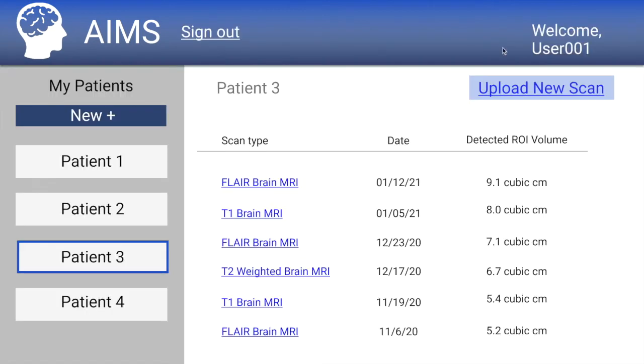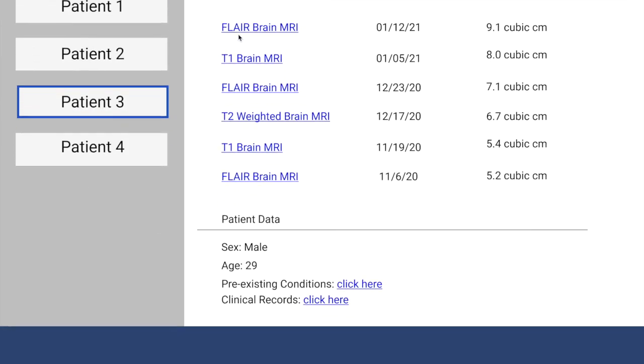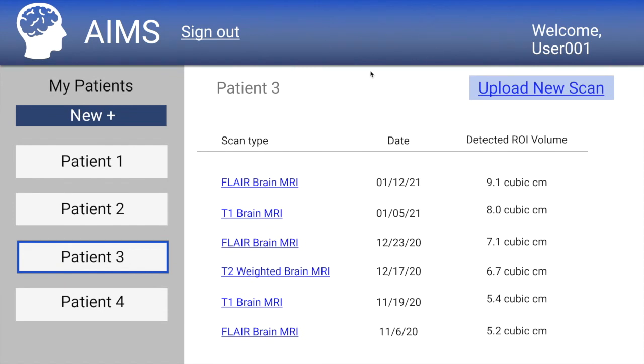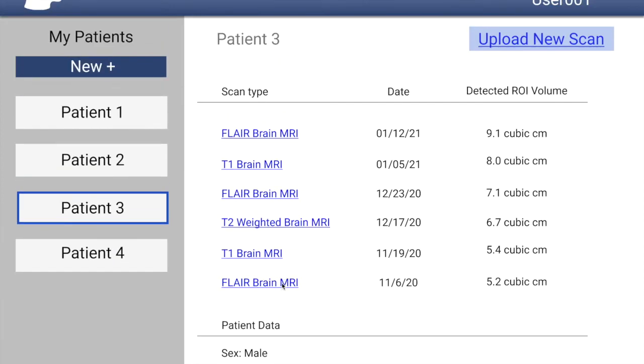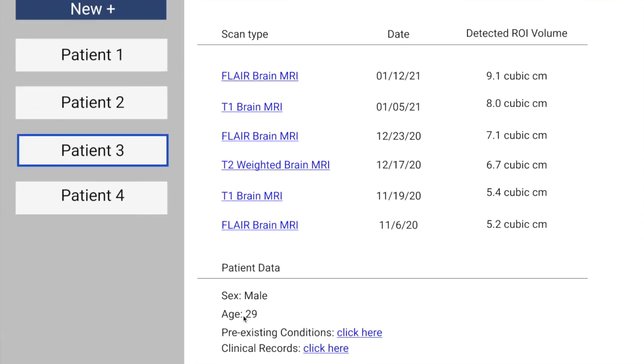So let's get started. So after signing in, a radiologist would be taken to a screen similar to this, on which they would have their patients on the left with the ability to add in more patients, and within each patient file, you would have their scans over time with the scan type listed, the date listed, and the AI's detected lesion volume also listed over time. So this radiologist would clearly see that this patient is getting more and more white matter lesions over time, and they could use this information to effectively make their diagnosis without having to segment every single one of these manually if they don't have the ability to.